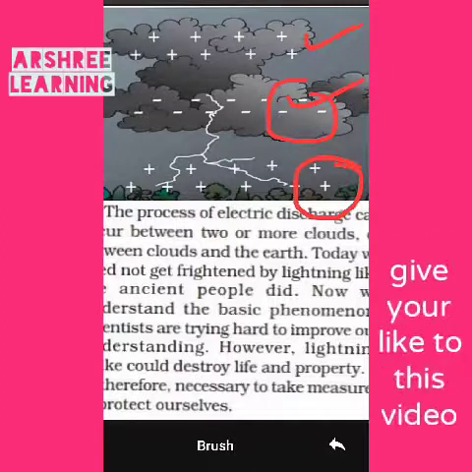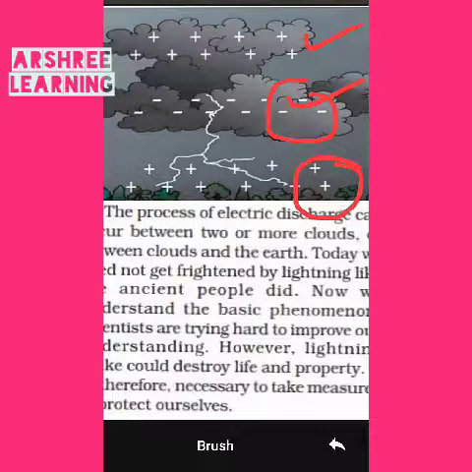Earlier people were scared of this, now we don't have to be scared. We know the main reason for lightning is the conduction of charge. The upper part of the cloud is positive and the lower part is negative, and the ground is normally positively charged. So due to the charge distribution, the current discharges and the electric discharge takes place.